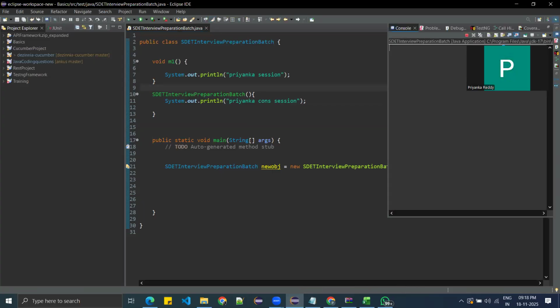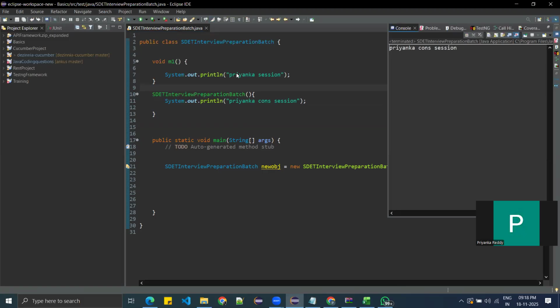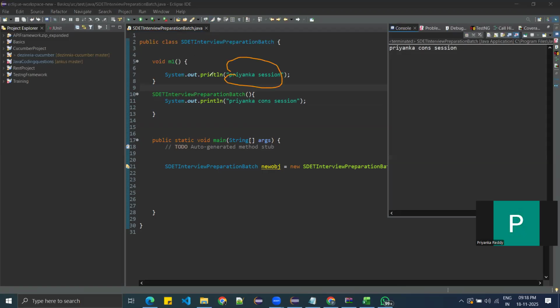It prints Priyanka con session. It is not printing the Priyanka session. Why? Because it is a method, and a method you have to call explicitly. I have to call new obj.m1, then only Priyanka session will be printed. Or else it will just print Priyanka con session.